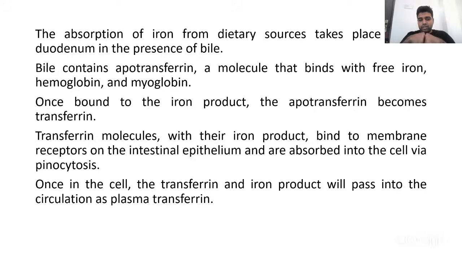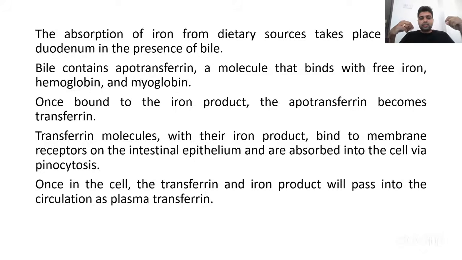So apotransferrin binds with either iron, hemoglobin, or myoglobin. And once this is bound, it becomes transferrin. Apotransferrin gets converted to transferrin after binding with free iron or hemoglobin or myoglobin. This transferrin binds to the membrane receptors on the intestinal epithelium, and there it gets absorbed into the cell via pinocytosis.